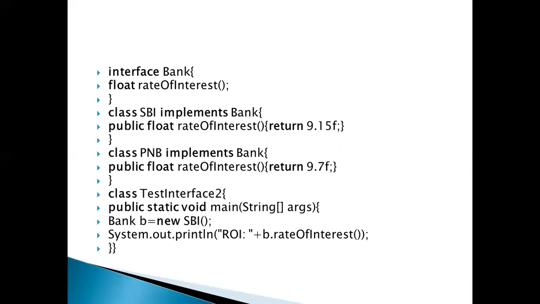Using float rateOfInterest, it just returns a value like 9.7F. Then to use it, create a Bank object: Bank b equals new SBI. System.out.println b.rateOfInterest. Automatically the system gets the value of the rate of interest from the created SBI object.